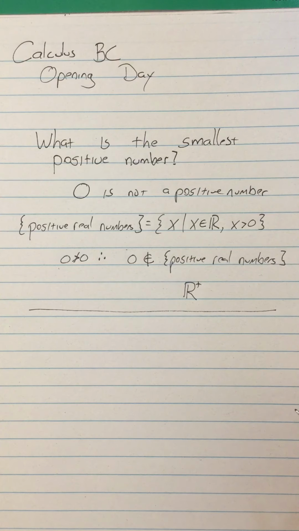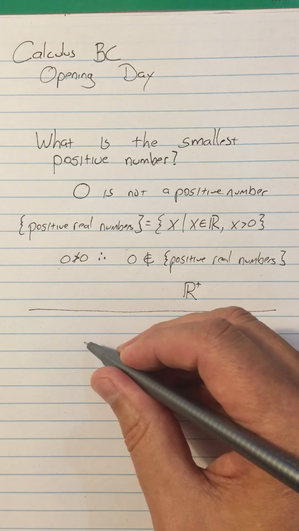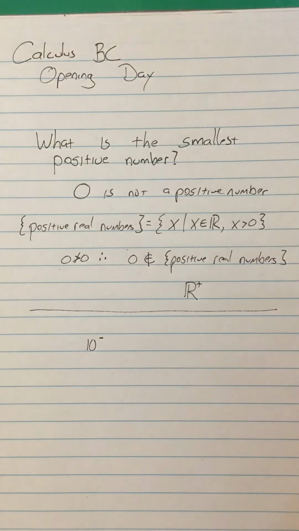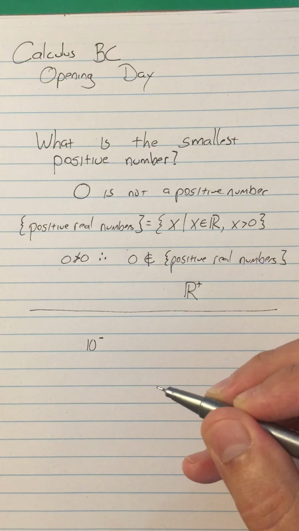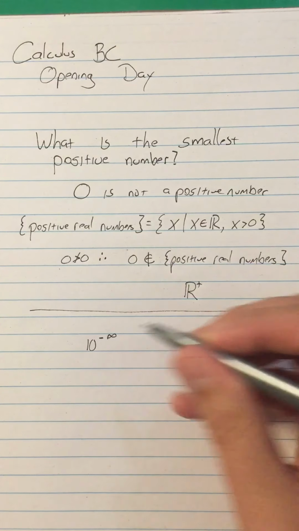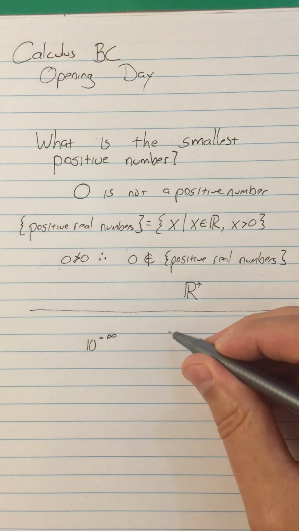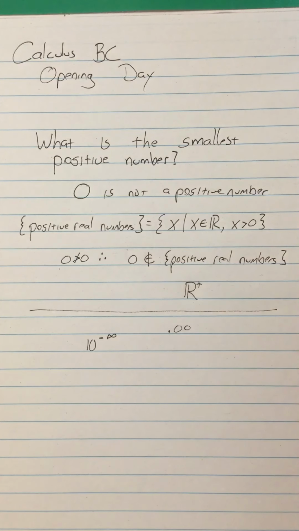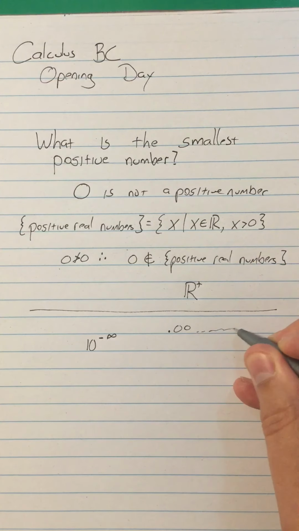All right, so I'm going to entertain some of the popular answers I've gotten to this question over the years, because I've been asking this question to classes for 30 years. And there are certain answers that keep coming up. So people try to come up with the idea that I want to do like 10 to the negative something, and it has to be something huge. So what if we do like 10 to the negative infinity power? That's basically like saying I have 0.000, and it goes forever somehow.